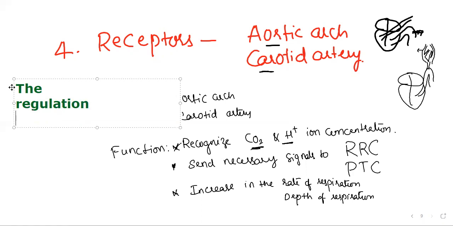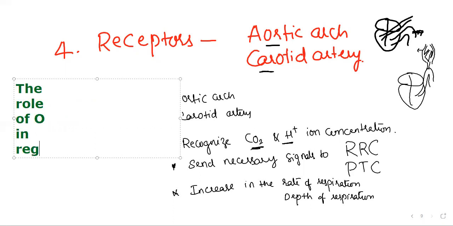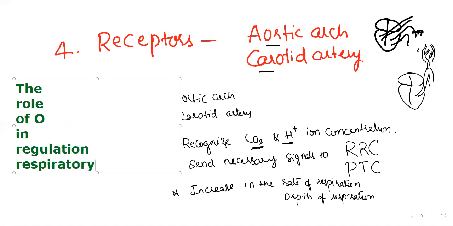The role of oxygen in regulation of respiratory rhythm. Till now we are talking only about respiratory rhythm, isn't it?